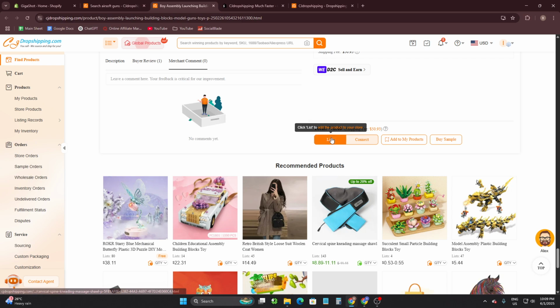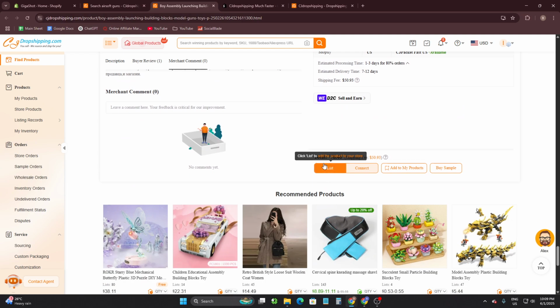Here is the list, or you can find the connect button to directly connect with it. Or if you have multiple products, then you can create a list and add products to that list, and you can directly add that list to your Shopify store at once. Now simply click on connect to add that product.